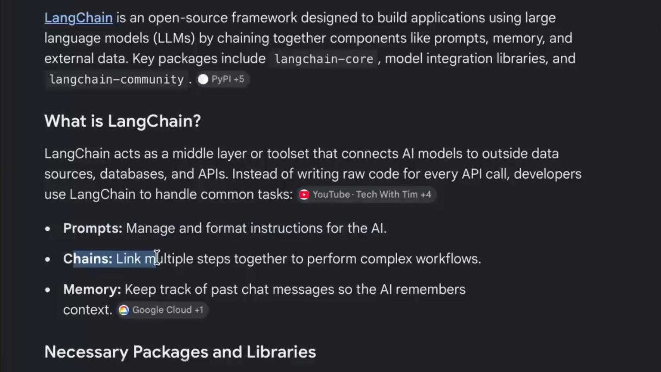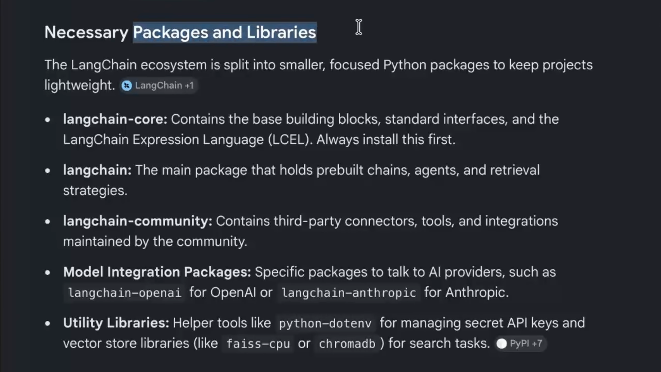Okay. Chains link multiple steps together to perform a complex workflow. Perfect. And memory also keeps track of past chat messages so the AI remembers the context. Ooh, it's a pretty thing. Let's check the packages and libraries.